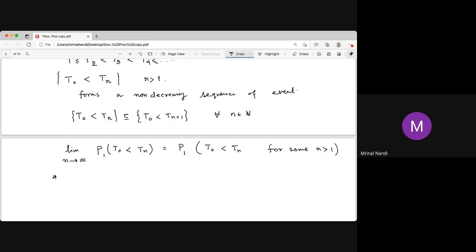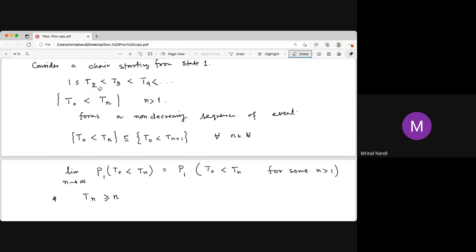Now, what do we get? We get that Tn is greater than or equal to n. Why? Remember that T2 is greater than or equal to 1 and T3 is strictly greater than T2. Actually it should be greater than or equal to n minus 1.